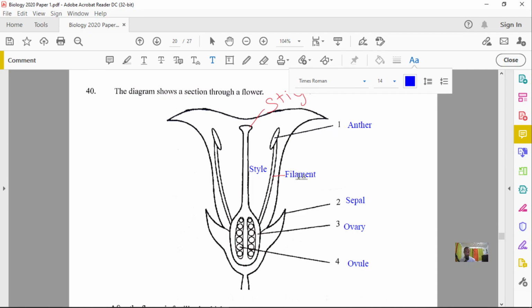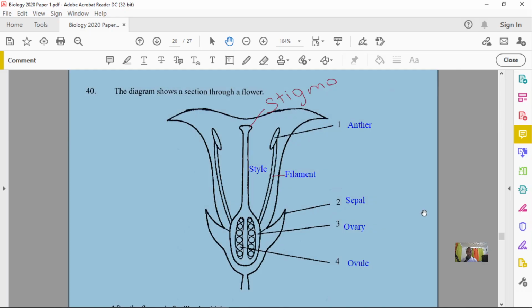The anther and the filament make up the male part of the flower, which is called the stamen. The stigma, style, and ovary make up the female part of the flower, and that is called the pistil or the carpel. Okay, so that's what you need to know.